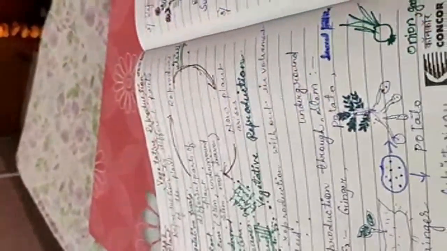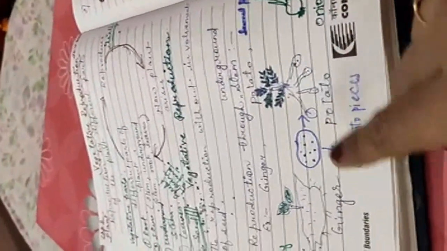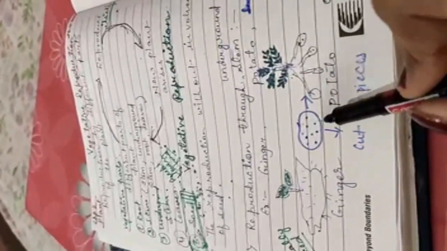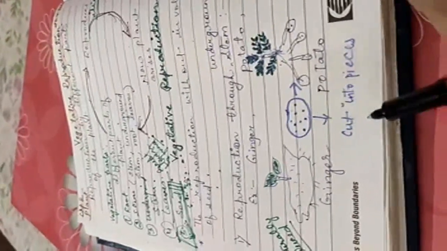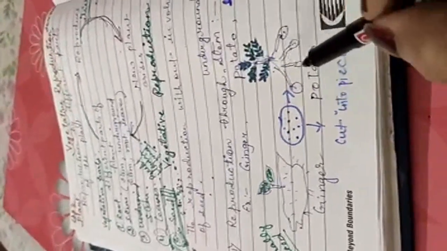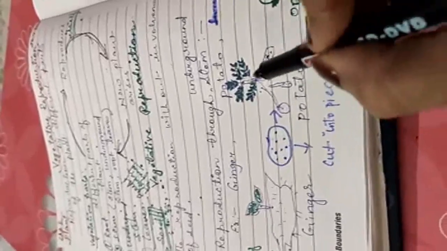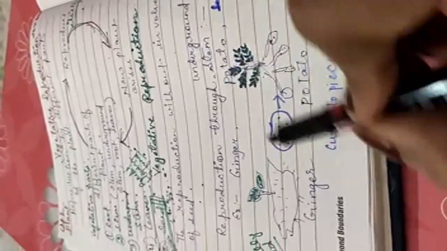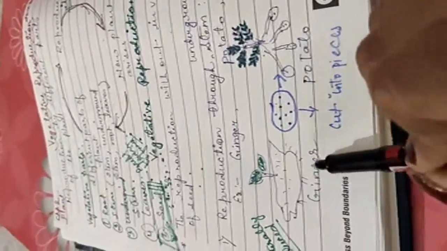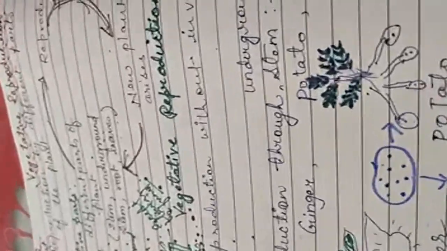In the same way, children, I've made a picture of a potato. There is a potato cut into pieces. Then you see there are a number of potatoes grown on one plant. Okay. In the same way, if we grow this, there are also buds in the ginger. You have seen the swollen parts of ginger. Some of the parts have swollen. Okay.